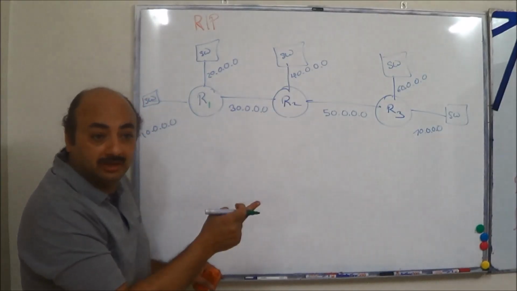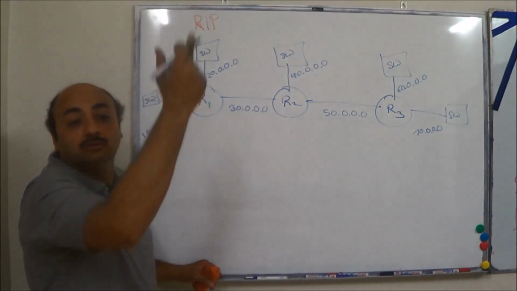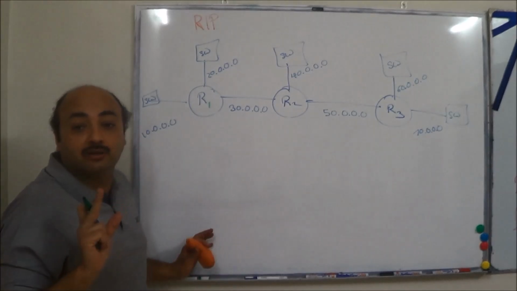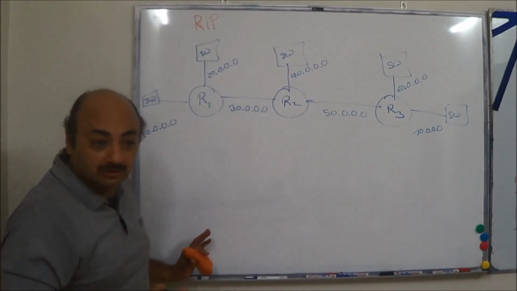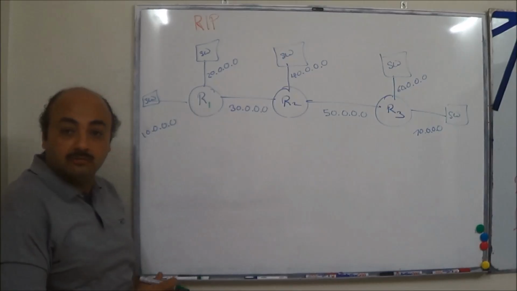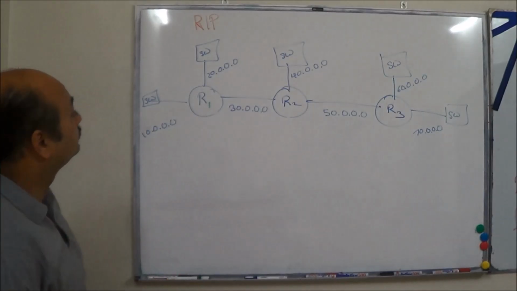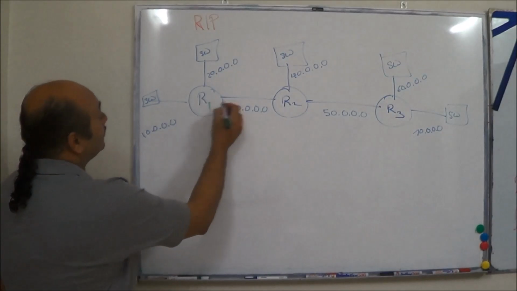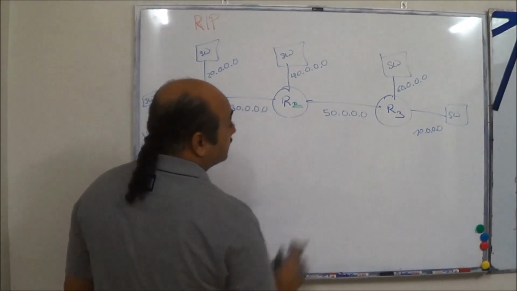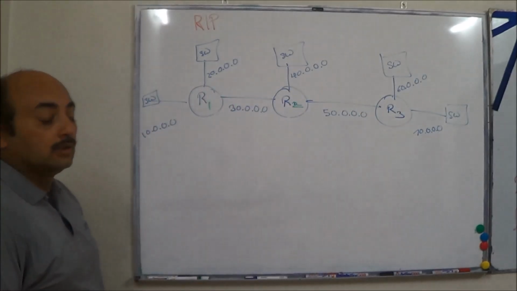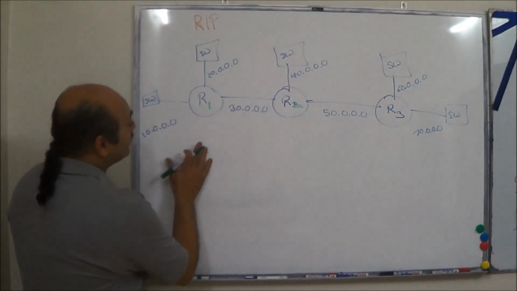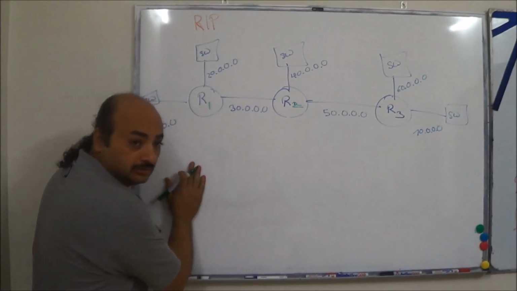Whatever your neighbor tells about somebody else, you have no way to verify. You just believe, okay, the neighbor is telling, I have to accept. Alright? Further, R1 is advertising some information, R2 is advertising, R3 is advertising. Now, let's go back to the configuration statement.